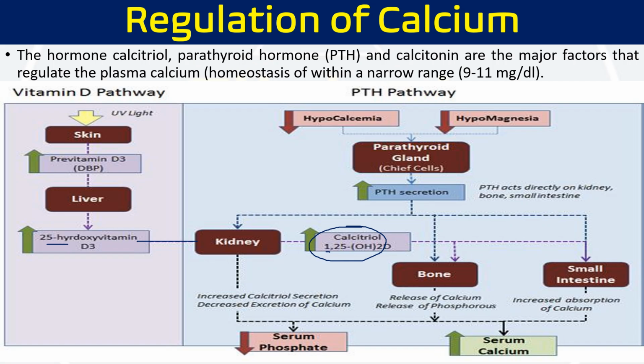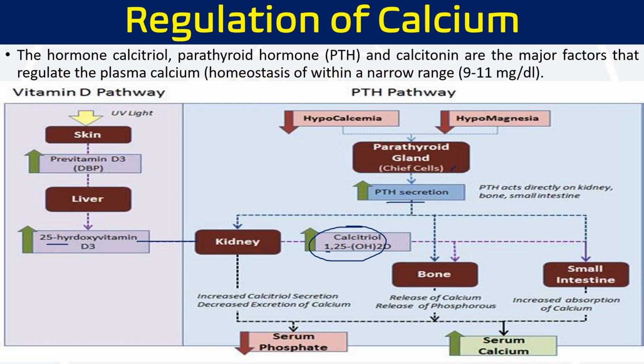From there, once vitamin D3 is formed, it works at different places. This is how vitamin D3 forms. In vitamin D3 formation, one of the important roles is played by parathyroid hormone. That is, the chief cells of the parathyroid glands synthesize PTH. This PTH has three important substrate or activator molecules.